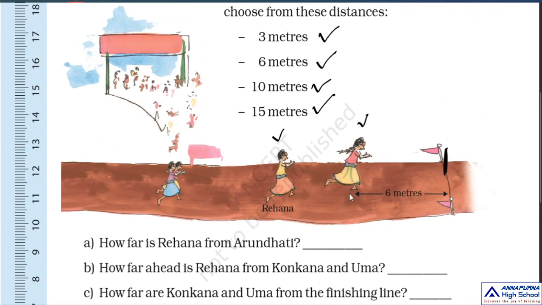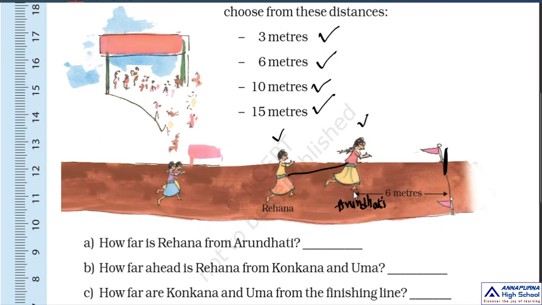So Arundhati is very close to the finishing line. Next behind her Rehana is there. Then Konkana and Uma following Rehana. So the first question is, how far is Rehana from Arundhati? The distance between these 2 girls he is asking. This is Arundhati. Okay children, so what you have to choose, these are the answers: 3 meters, 6 meters, 10 meters and 15 meters.